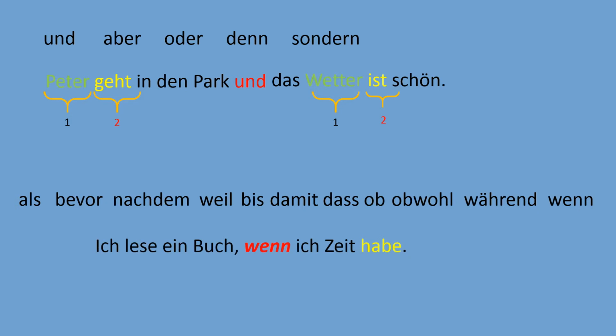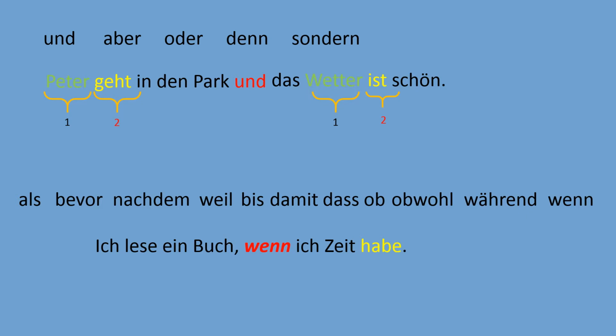And here is an example. Ich lese ein Buch, wenn ich Zeit habe. So wenn ich Zeit habe, you remember, is called a dependent clause. Ich lese ein Buch is the main clause, and the dependent clause is distinguished from the main clause by the way we use the verb.